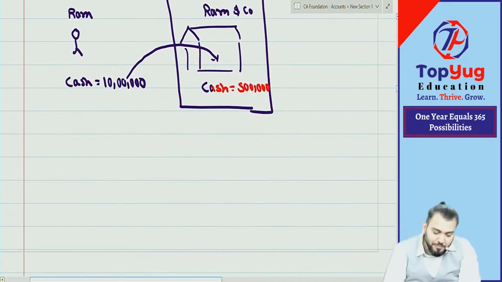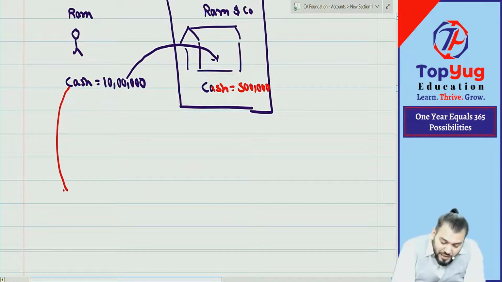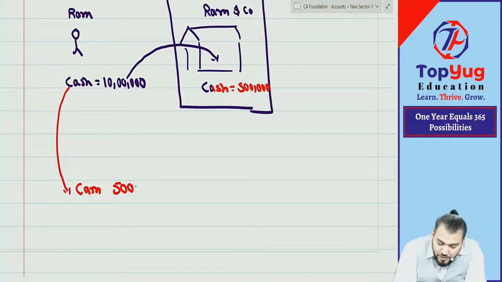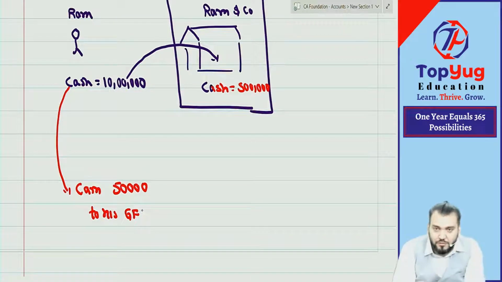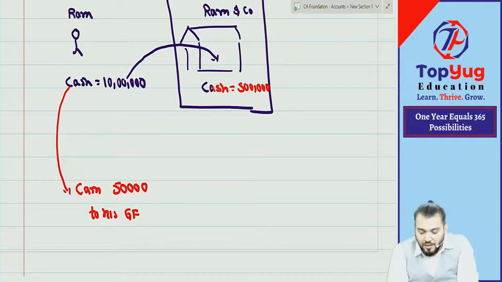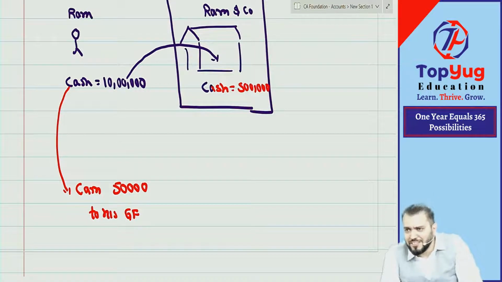Let me take another example. Ram has given cash of rupees 50,000 to his GF. GF means, you know, a good friend. I was saying good friend, but what are you understanding?